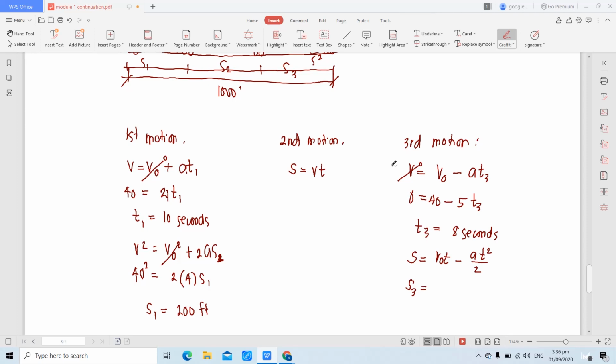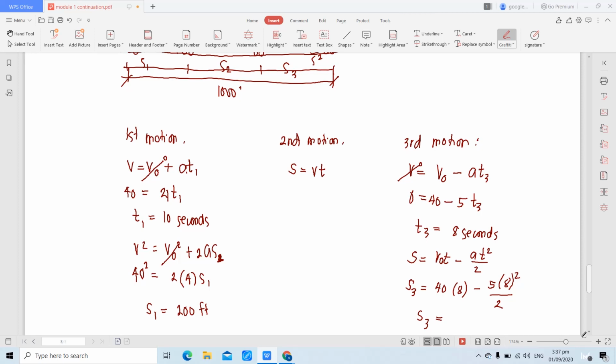Okay, simplifying. This is S3, equivalent to initial velocity under third motion, 40, times T3. What is T3? That is 8, minus acceleration, 5, times 8 squared over 2. So, what is S3, guys?